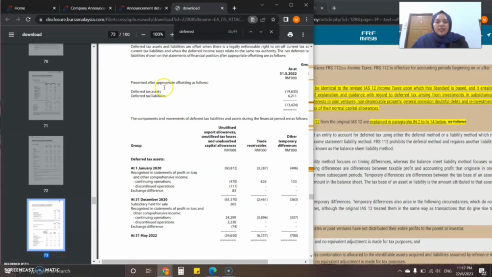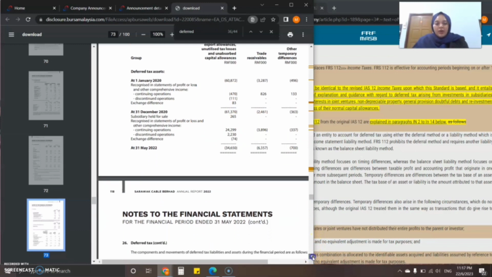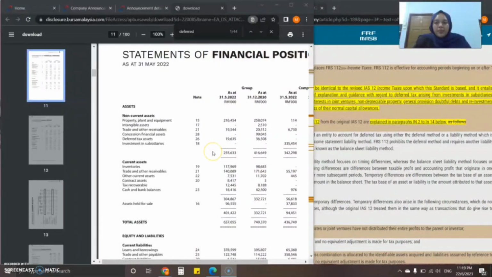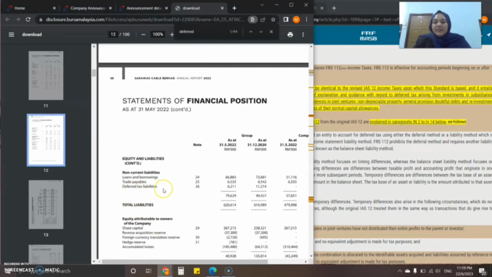According to this annual report, the deferred tax assets and deferred tax liabilities are presented after appropriate offsetting. Here is the component and movement of the deferred tax assets and deferred tax liabilities. First, this is the deferred tax asset, its components and movement, and the second one is the deferred tax liability, with its components and movement. Therefore, the deferred tax asset and deferred tax liability are disclosed in the statement of financial position, where the deferred tax asset is disclosed under non-current assets, and the deferred tax liability under non-current liabilities.